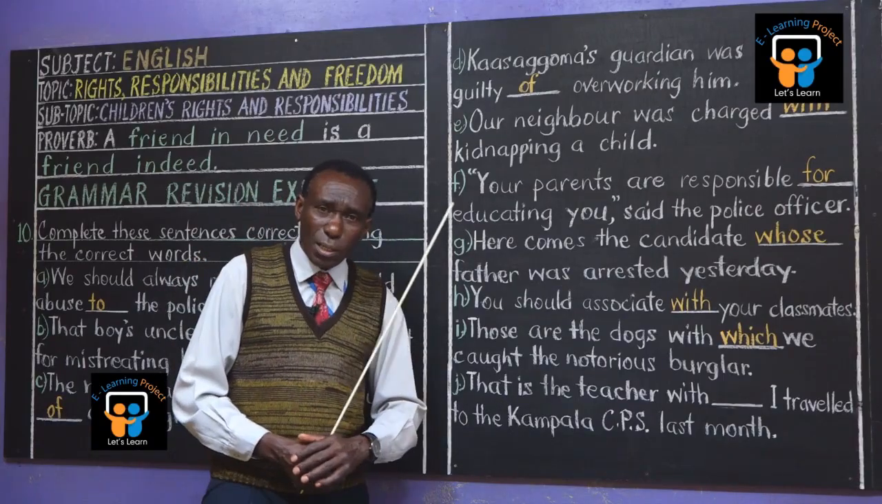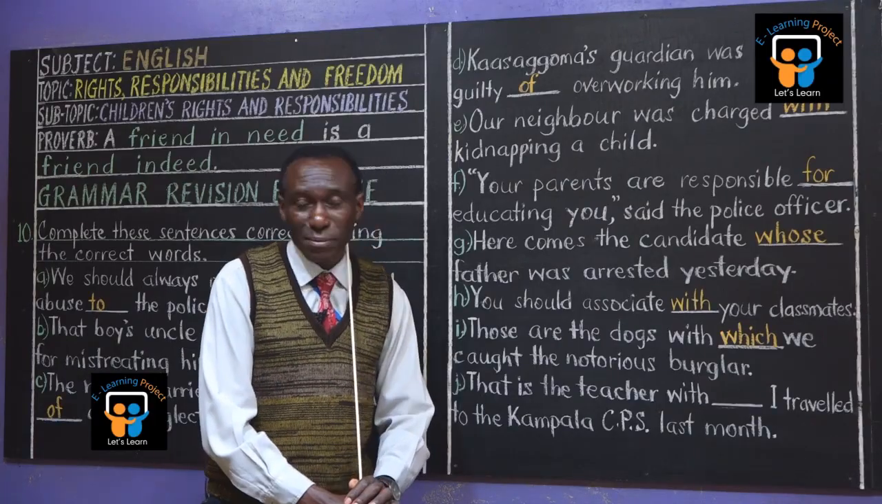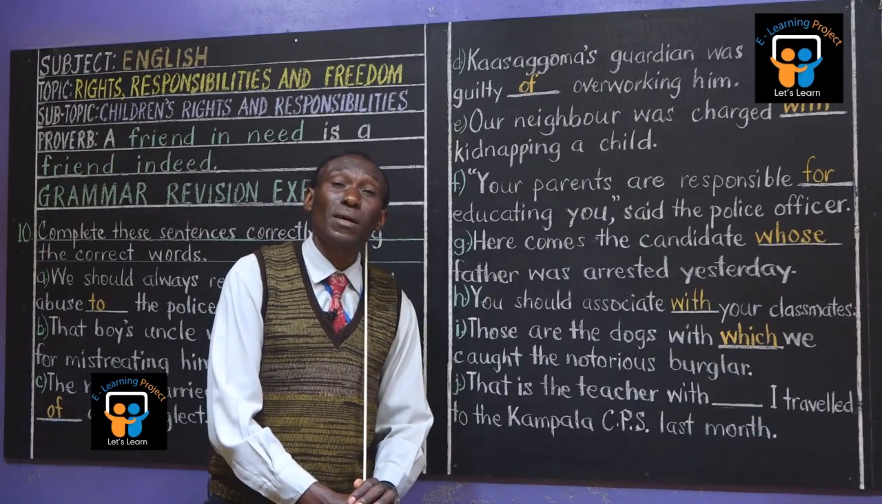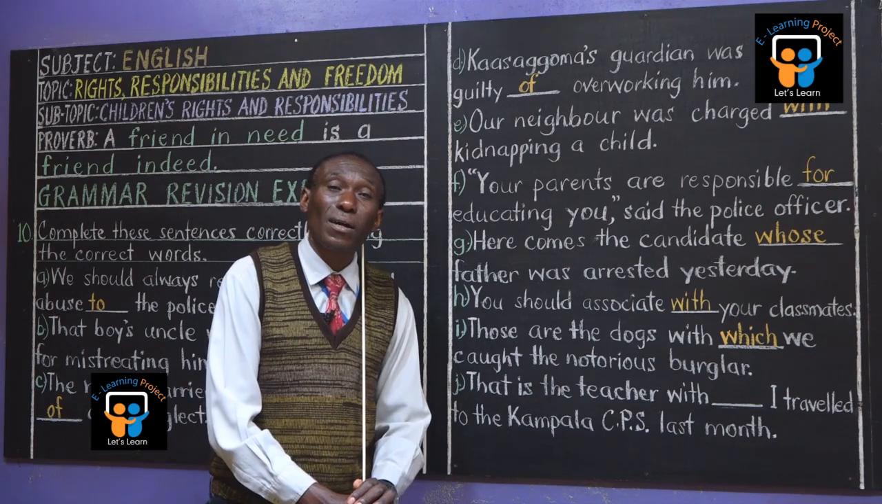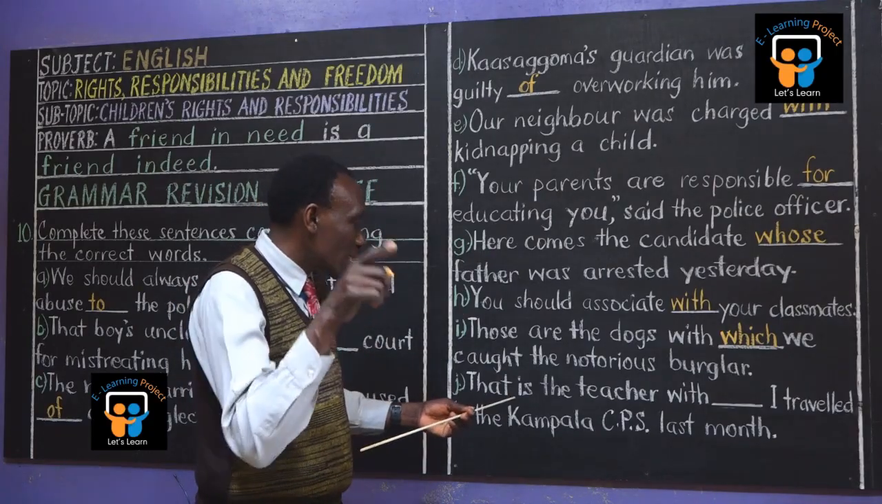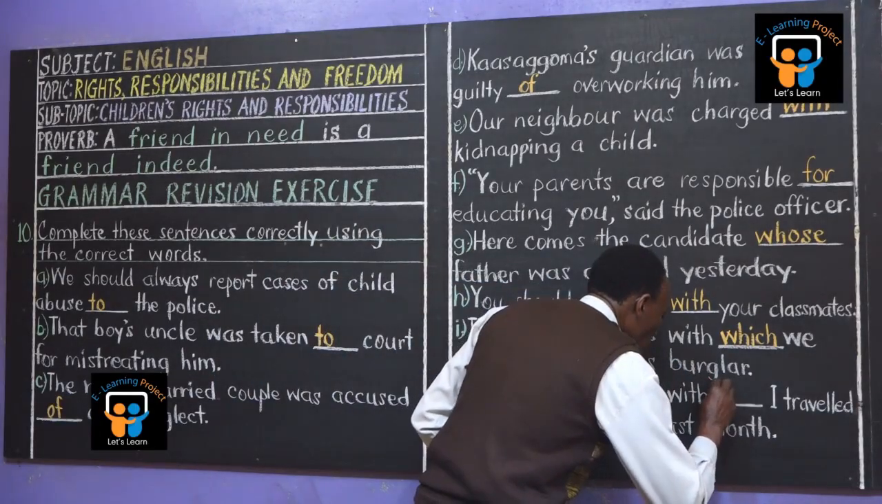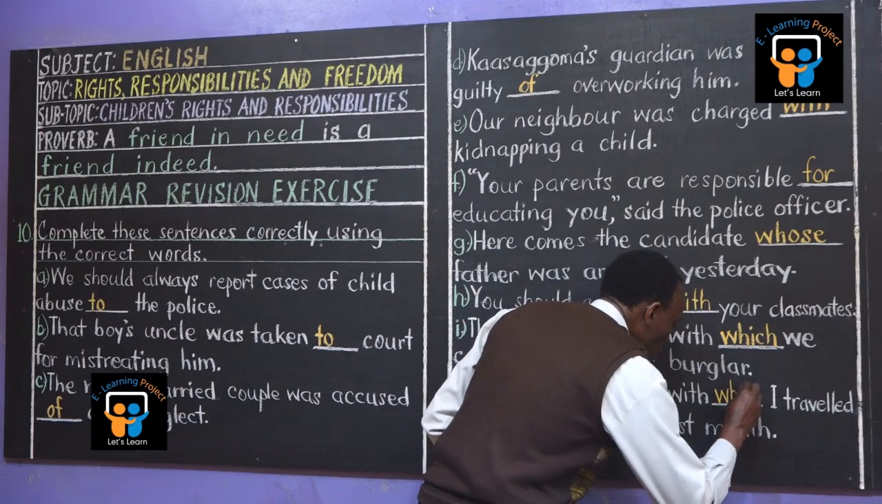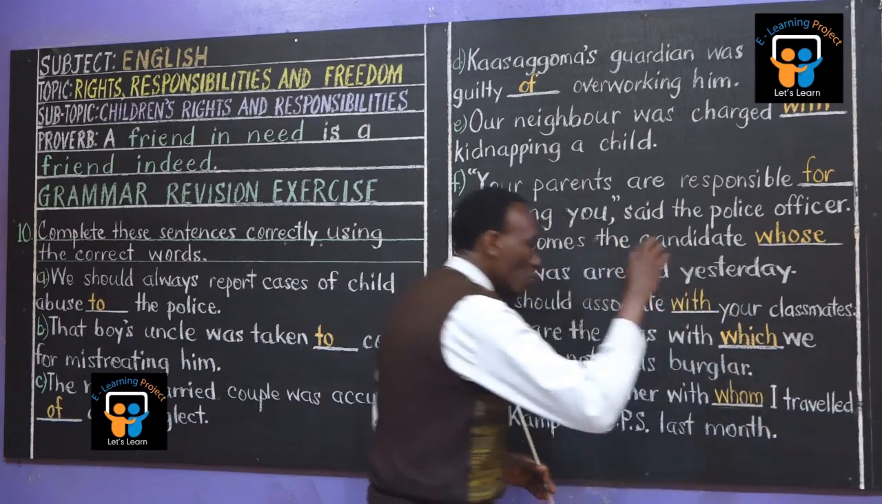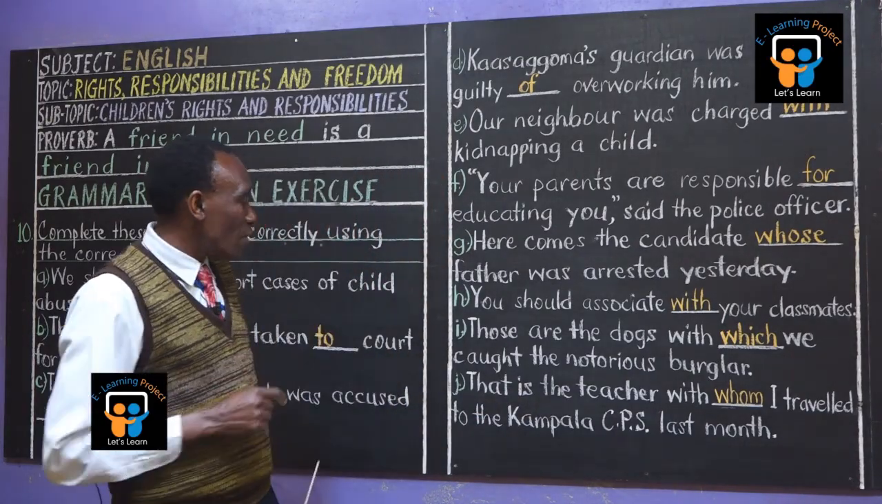With which? With what? Yes, Jennifer? Nakaima? With whom? Okay, with him. So that is the teacher with whom I traveled. I traveled with him. So with whom? Spell whom, Nakaima. W-H-O-M. With whom I traveled. That is the teacher with whom I traveled. I traveled with him to the Kampala CPS last month.